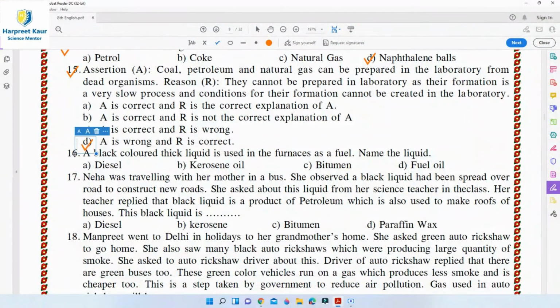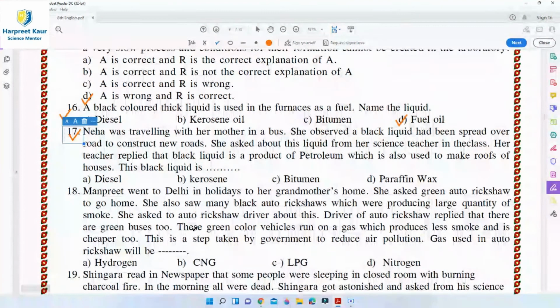Then question 16. A black colored thick liquid is used in the furnaces as a fuel. Name the liquid. So this black colored liquid is fuel oil. Fuel oil is a mixture of hydrocarbons, and the boiling points of these hydrocarbons range between 350 to 400 degrees Celsius. So it is used as a fuel for industrial furnaces and also for raising the steam in the boilers. So option D is the right answer for question 16.